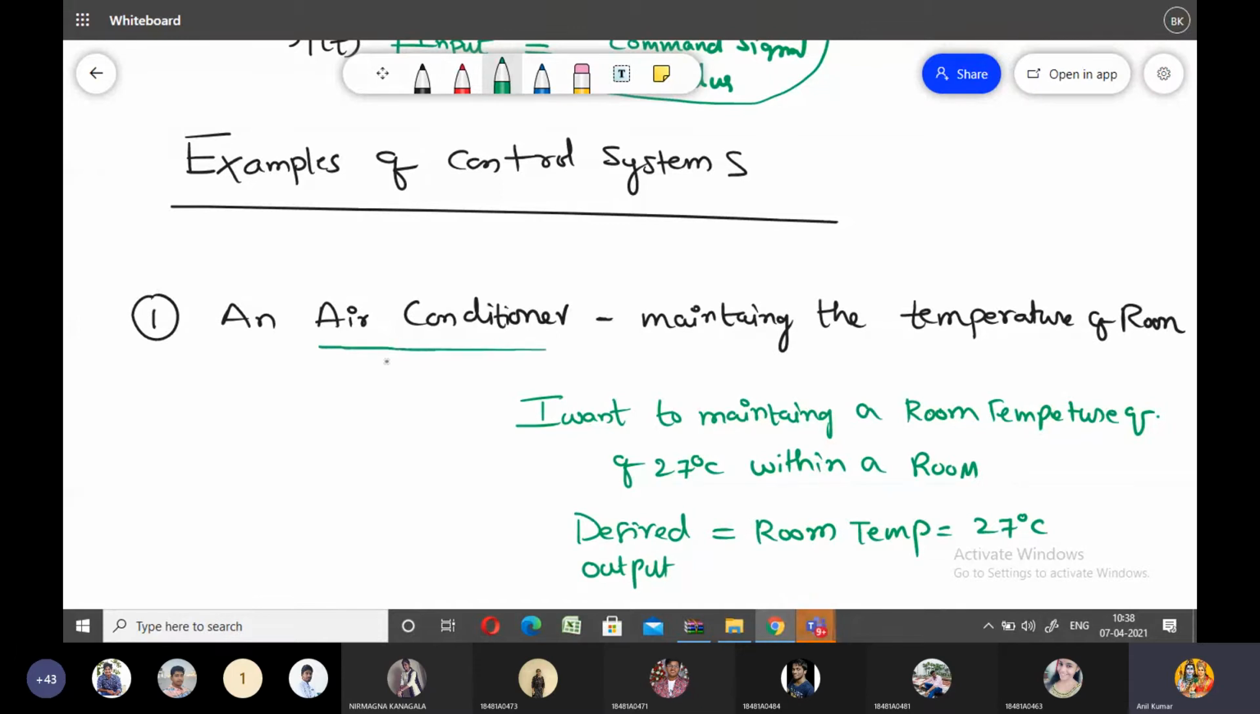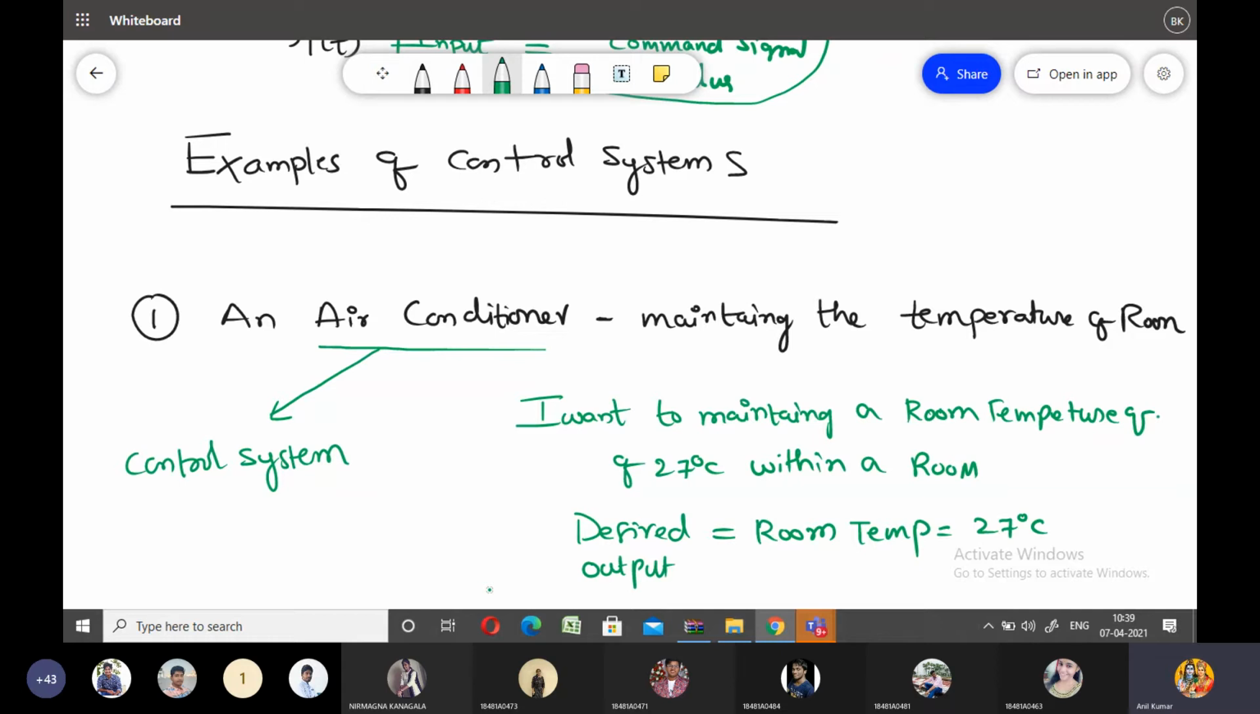I may obtain this particular desired task with the help of the control system. Here the control system is the air conditioner. In each and every example you need to identify what is the control system and what is your desired output.